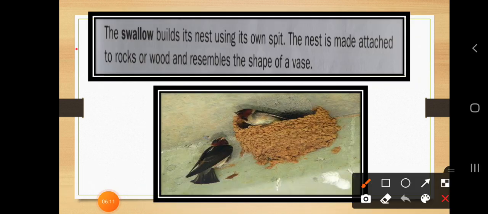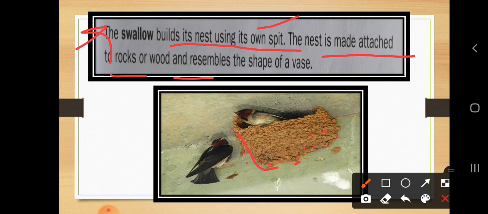Next is the swallow. What happens is, the swallow builds its nest using its own spit. So with the help of their own spit they are preparing the home. This home we are not calling a nest, but this is the swallow, which builds its nest using its own spit. The nest is made attached to rocks or wood.